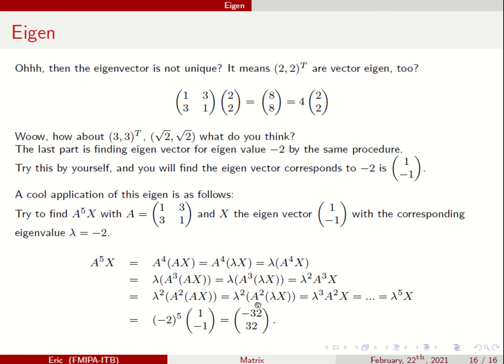I think this is the end of the eigen topic. So you have A to the power of 5 times x is minus 32 times x, without having to multiply A 5 times. Very cool.